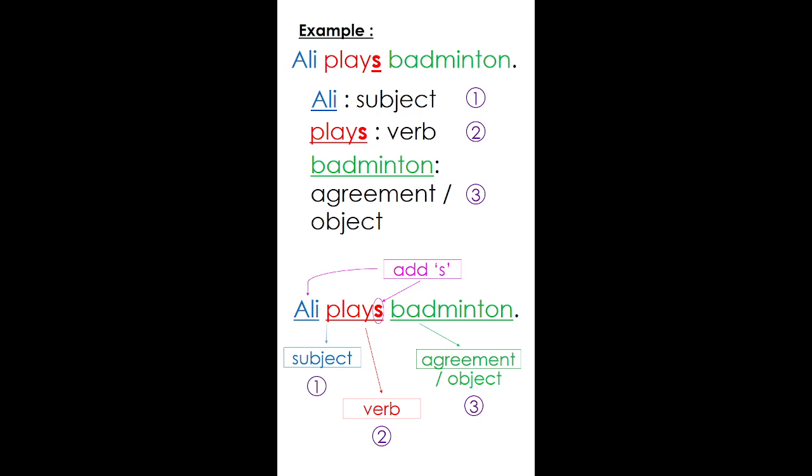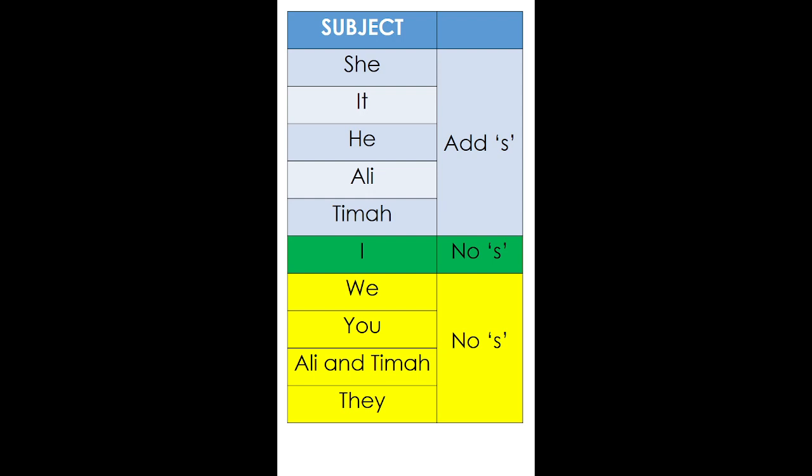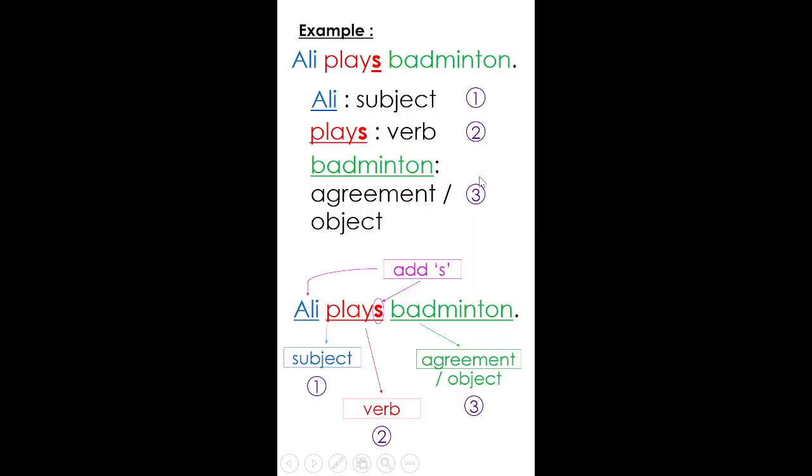Okay, look at the sentence. Watch carefully. I am using Ali as the subject here. I say Ali plays badminton. Why do I add S? Look at your Sihatiwyat formula. Ali. Here, you have to add S. Where to add the S is at the verb. Can you see this? This is the verb, right? Play. So Ali plays badminton.